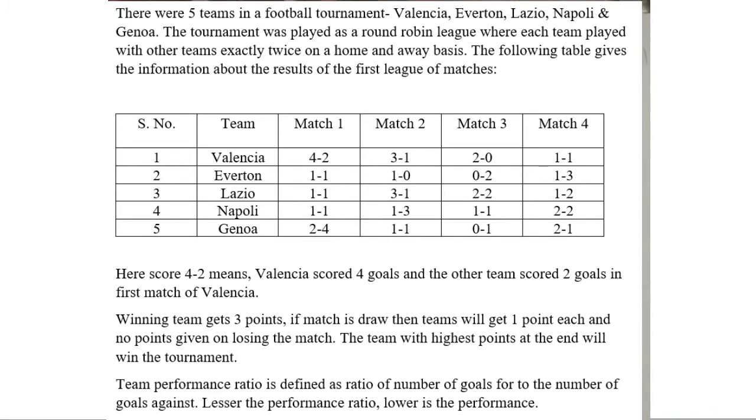Team performance ratio is defined as a ratio of number of goals for to the number of goals against. Lesser the performance ratio, lower is the performance. So the number of goals for means how many goals that particular team has scored, and number of goals against means how many goals that particular team has conceded. So let's look at the questions.